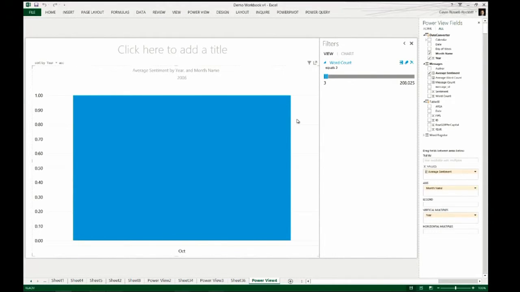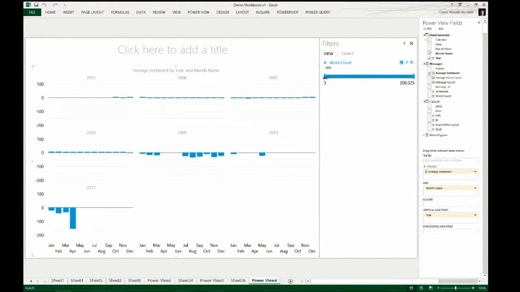So what if we skip across to the other side of the spectrum? Kind of just use our interactive filters over there and say, I don't know, the really long ones, maybe 175 up. And you'll notice as it updates, we see that people are actually more negative. So the more people write, the more negative they tend to get, particularly in 2009. No one knows what happened in 2009. I'm not exactly sure myself. But somewhere in July of 2009, someone just got really, really ranty with a really long message.